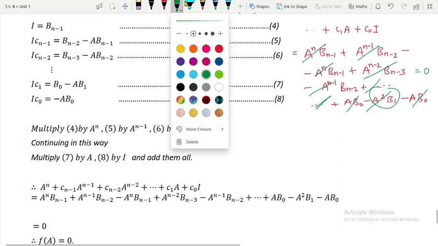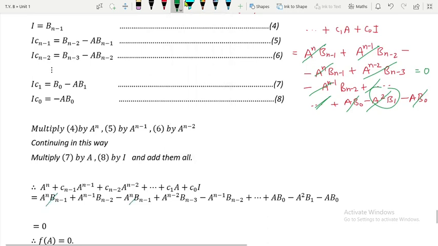If you want, I'll write it here: this term gets cancelled out, this one and this one get cancelled out, this one will get cancelled out somewhere here. I will make an arrow if you want. This and this get cancelled out. Similarly this will get cancelled out somewhere here. And therefore we are getting 0, and that is what we wanted to prove.